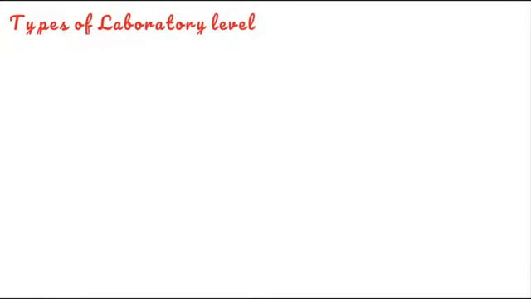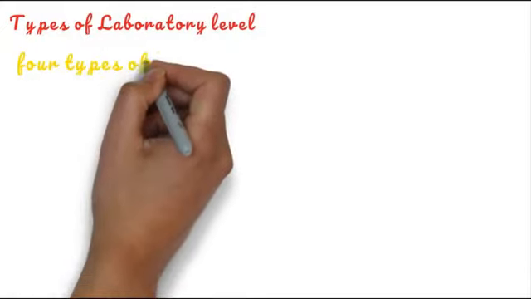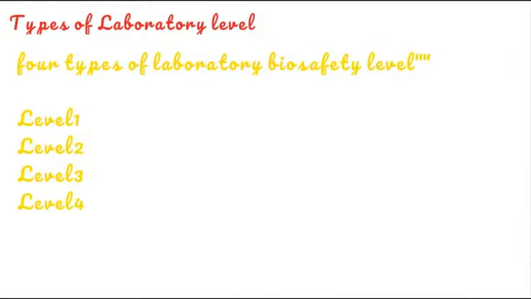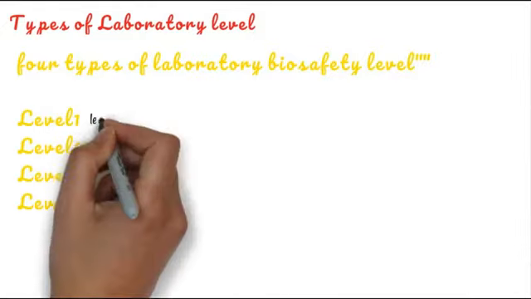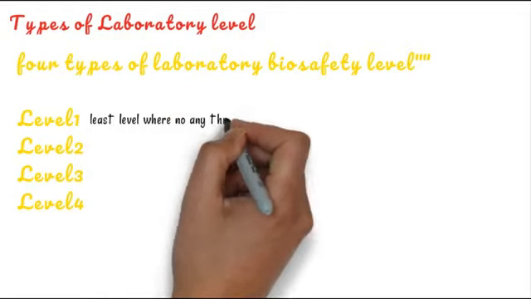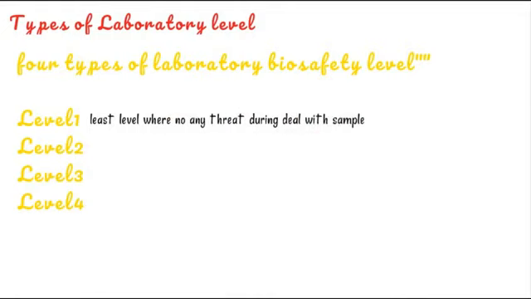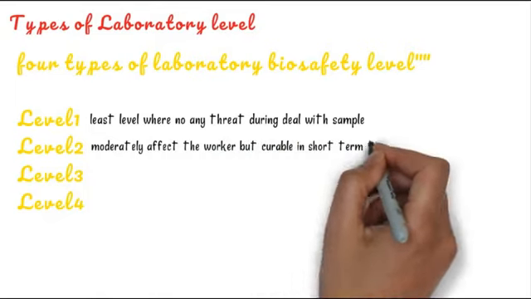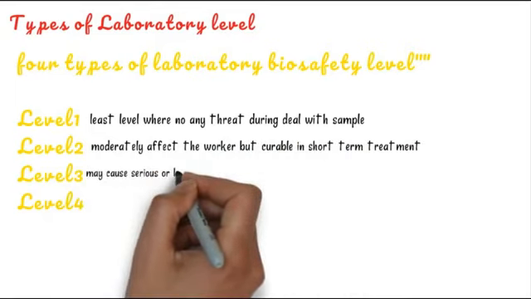So, types of laboratory levels. There are 4 types of laboratory biosafety levels: level 1, level 2, level 3, level 4. Level 1 is the least level, where there is no chance of infection or threat, but level 2 moderately affects the worker but is curable in the short term.